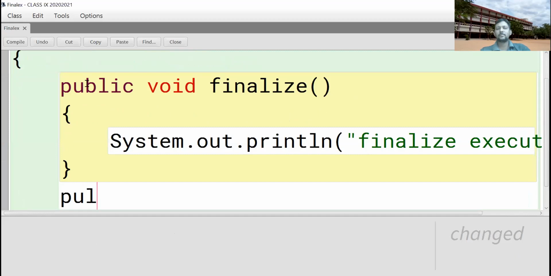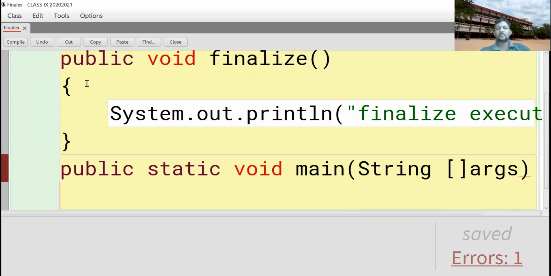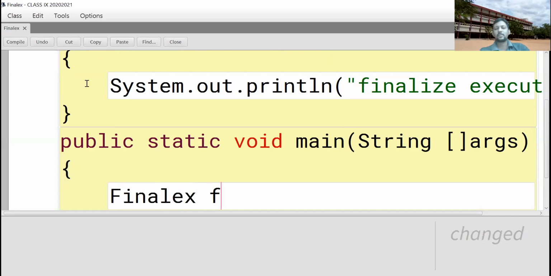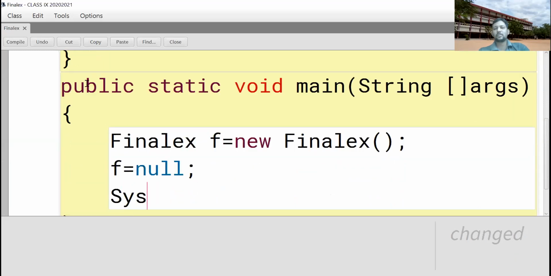Main method, String args. Now create one object: F is equal to new final. Then F is equal to null. Now the garbage collector.